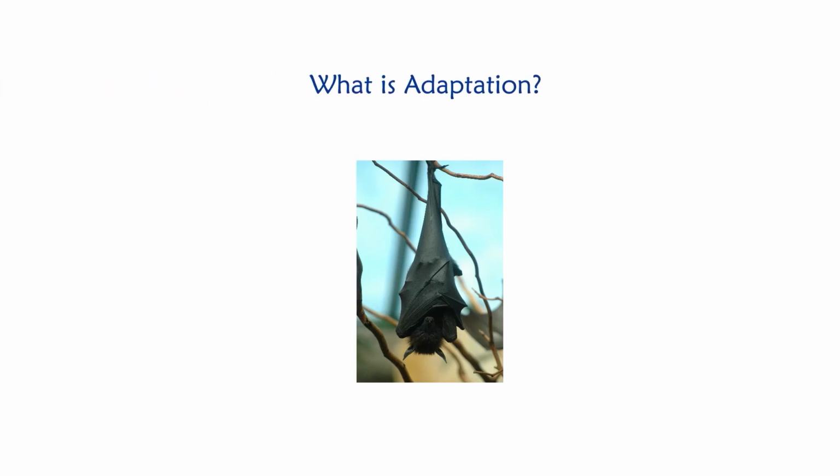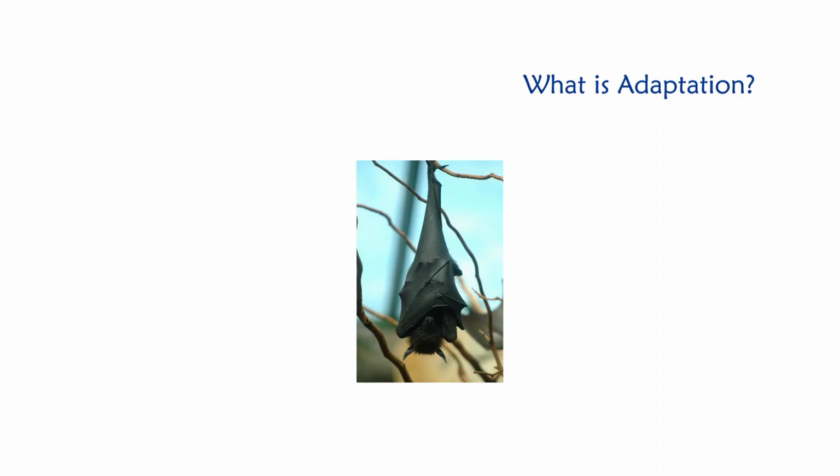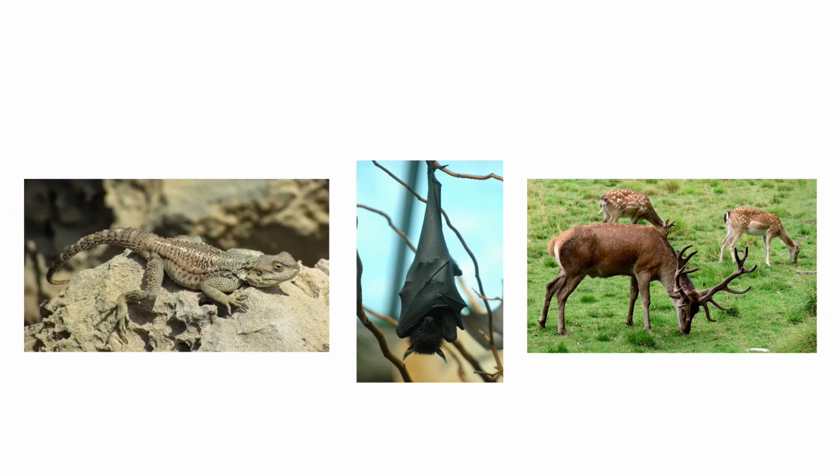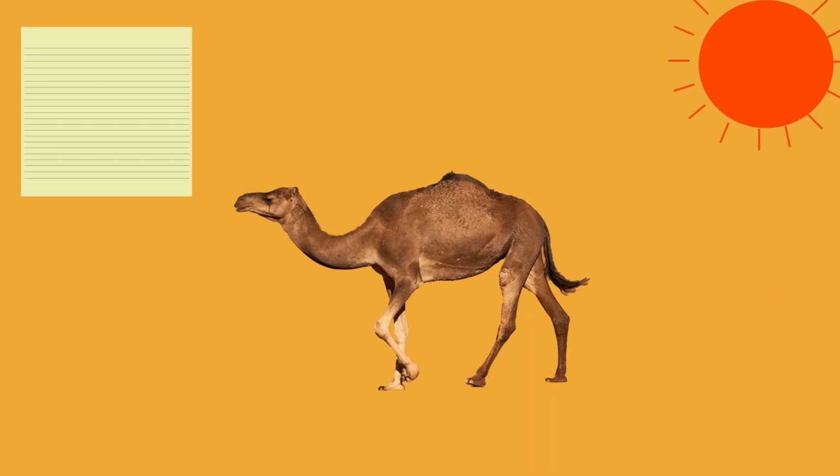What is adaptation in relation to living things? Adaptation is a characteristic of an organism that enables it to live and survive in the environment in which it exists, meaning that there is consistency between the features and behavior of the organism and the circumstances of the environment in which it resides.